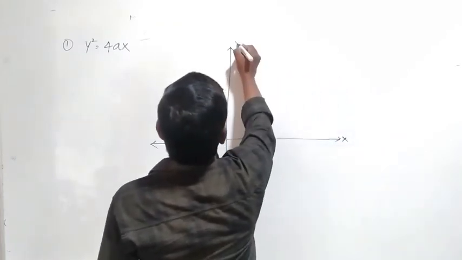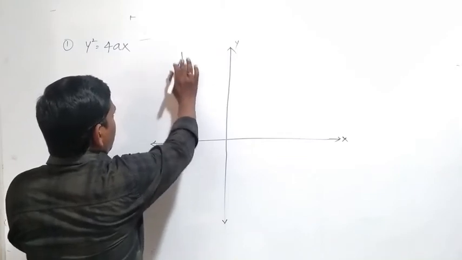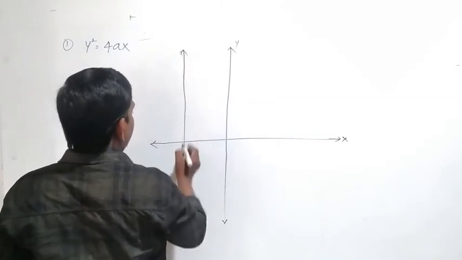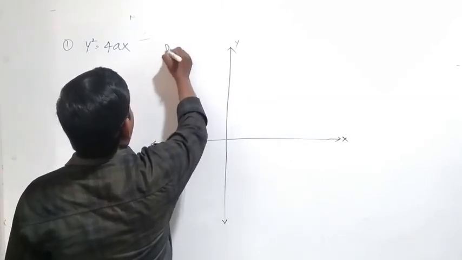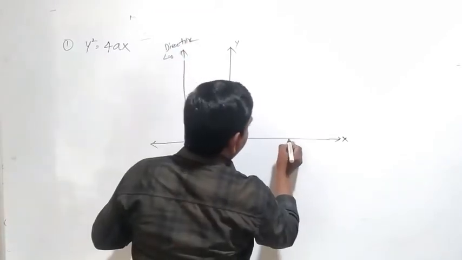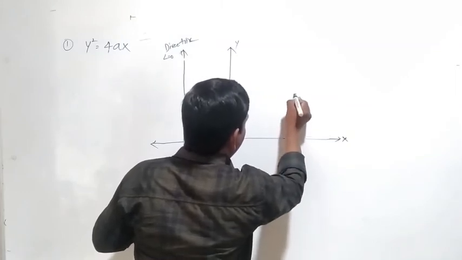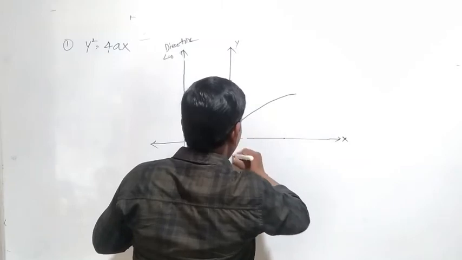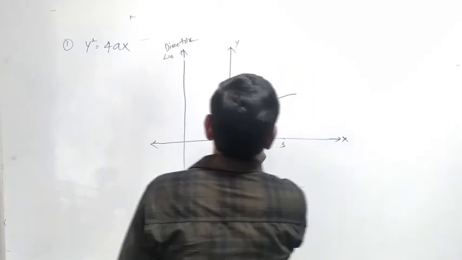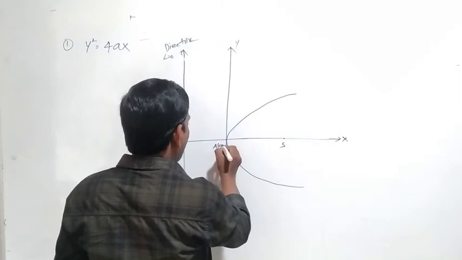This is x and y, and there is a fixed straight line, directrix, that is L equal to 0, and there is a point S. This is the vertex of the parabola, 0, 0.